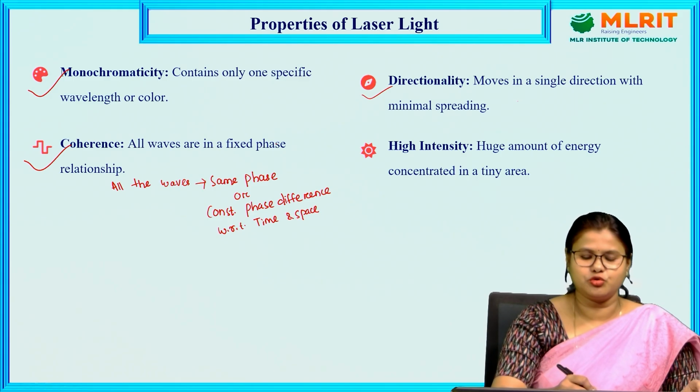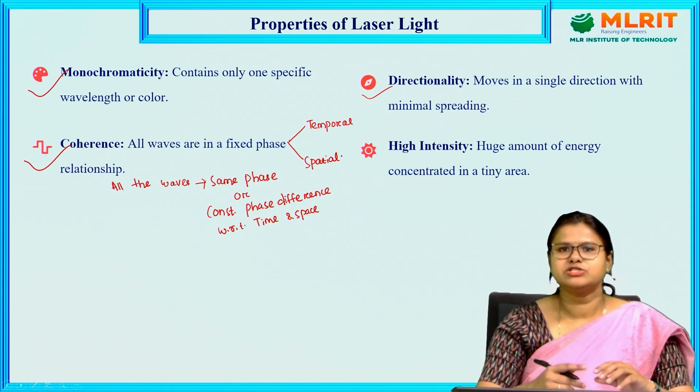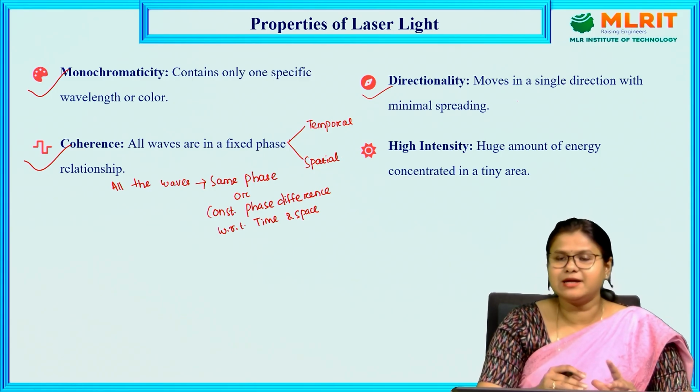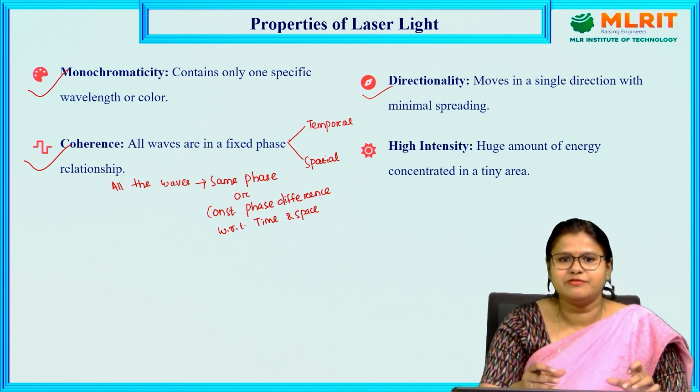There are two types of coherence: one is temporal coherence and another is spatial coherence. What is temporal coherence? Temporal coherence means the phase correlation between two points taken at different times.